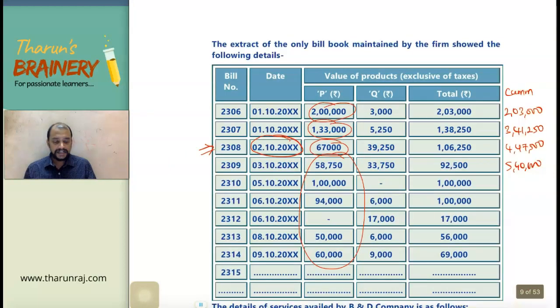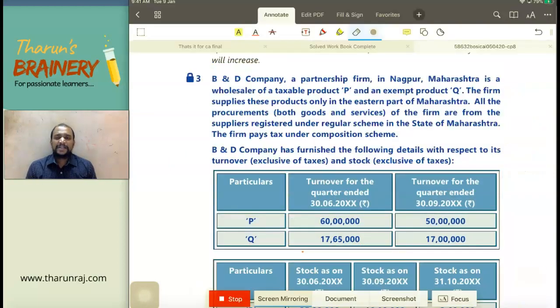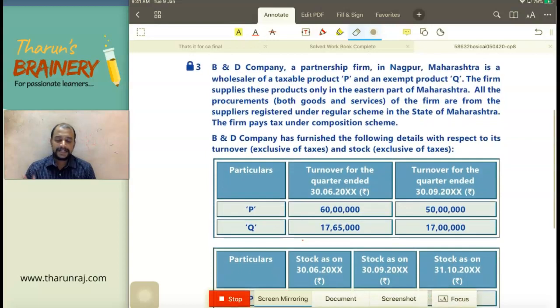Question number 3 is pretty big here. So you should have patience in reading this question. It is like a case study type question, wherein the question itself will run into multiple pages and a lot of computations are involved. Have a look into this. B&D Company, a partnership firm in Nagpur, Maharashtra, is a wholesaler of taxable product P and exempted product Q.